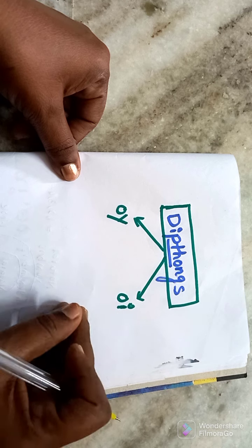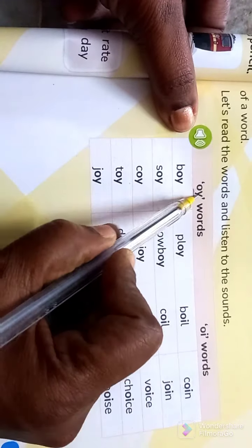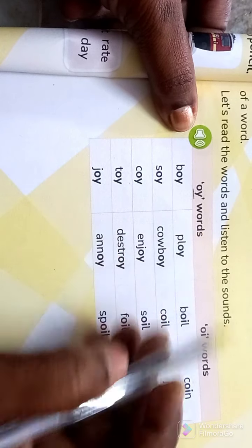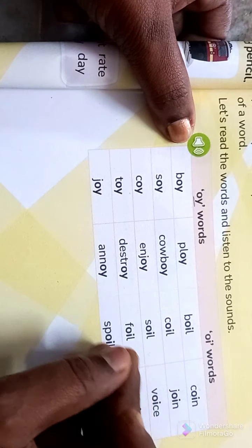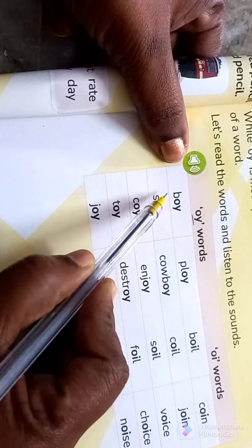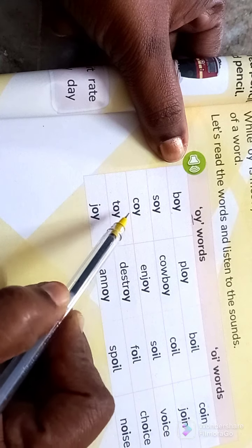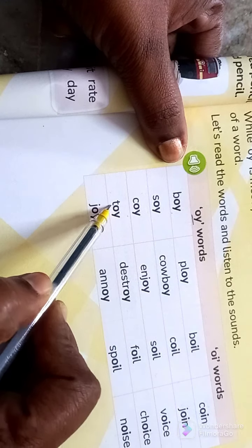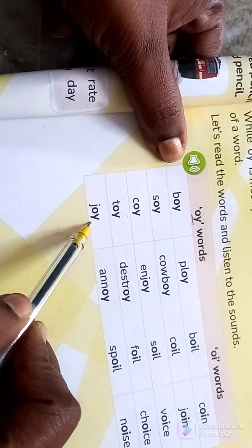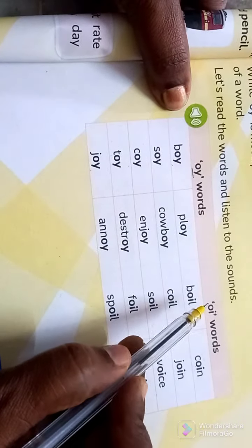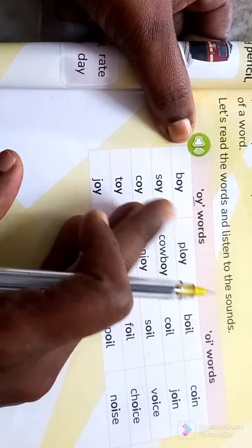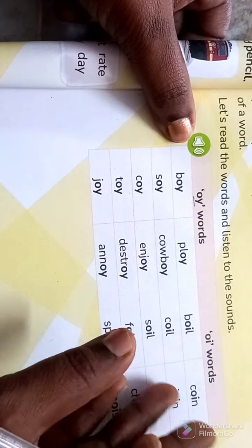Here, I will give some examples. See, OY makes the OI sound. Both OY and OI make the same sound. Example here: boy, soy, coy, toy, joy. Here are the OY words.